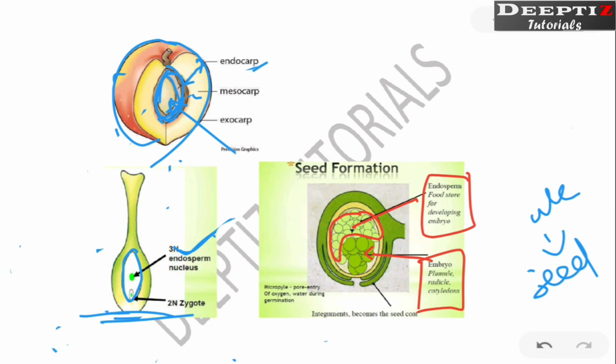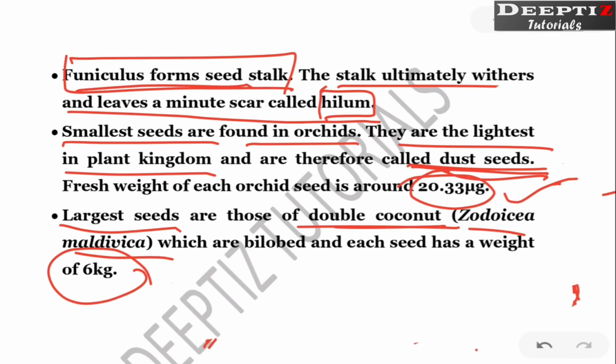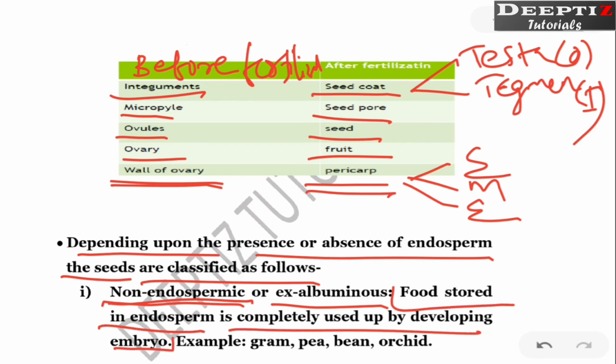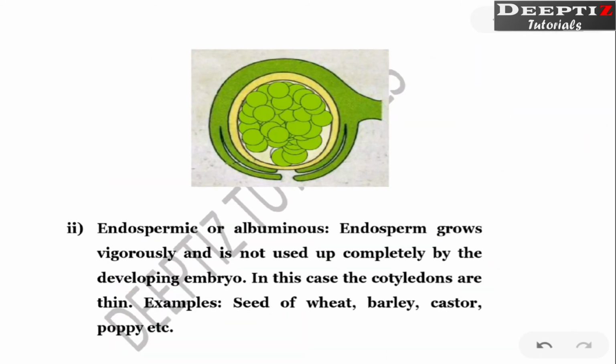The growing embryo either eats or feeds on this complete endosperm, which means in future there will not be any endosperm seen in the seed. The other possibility is that in some seeds there can be endosperm left over. Based on that, seeds are divided into two. One is non-endospermic or ex-albuminous. Albumin we know, right? It's a reserved food material. Non-endospermic means the food stored in endosperm is completely used up by the developing embryo. There is a situation where no more endosperm is left.